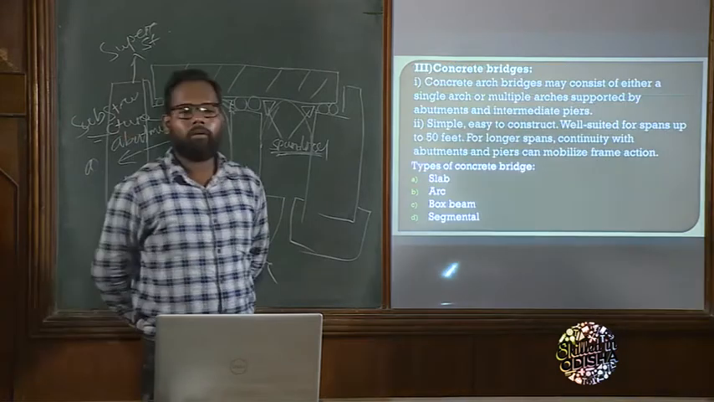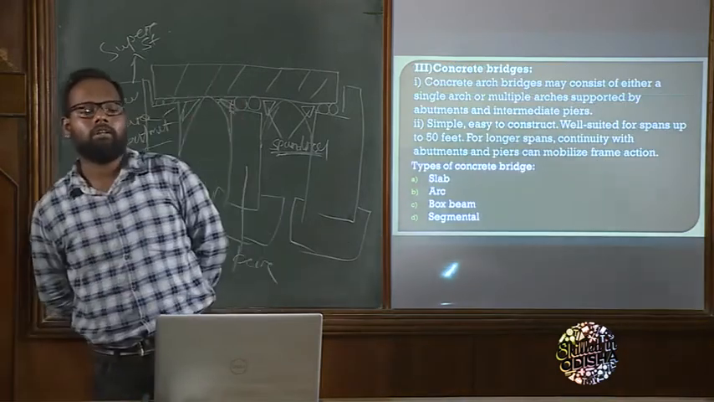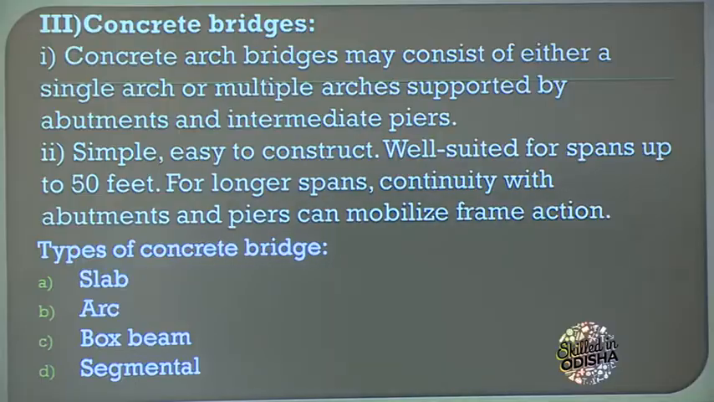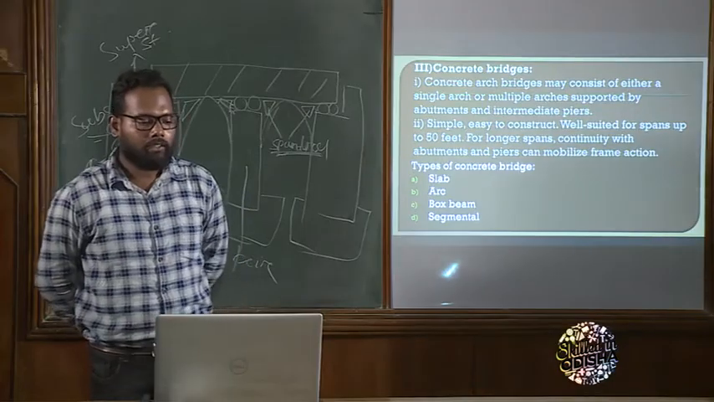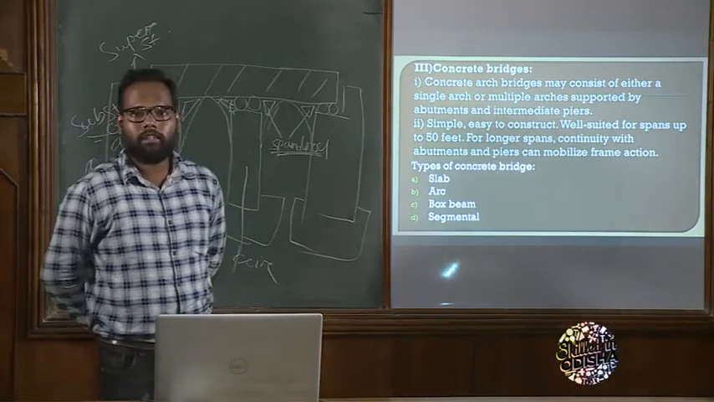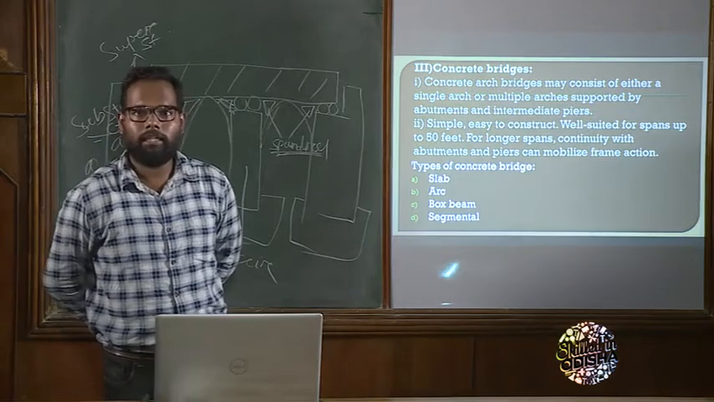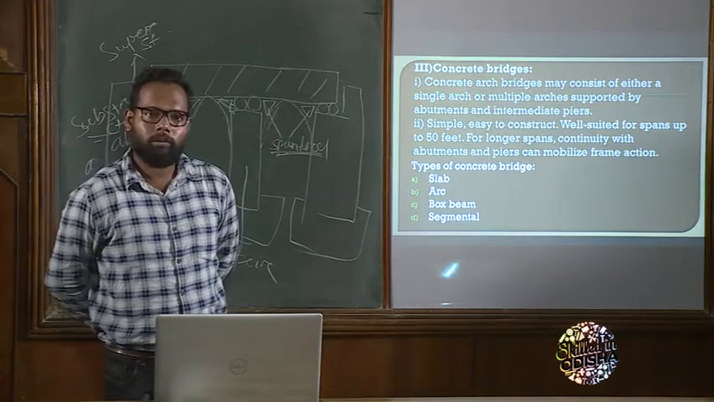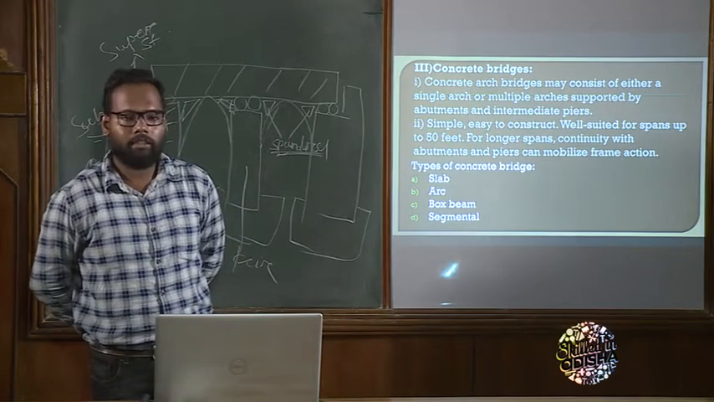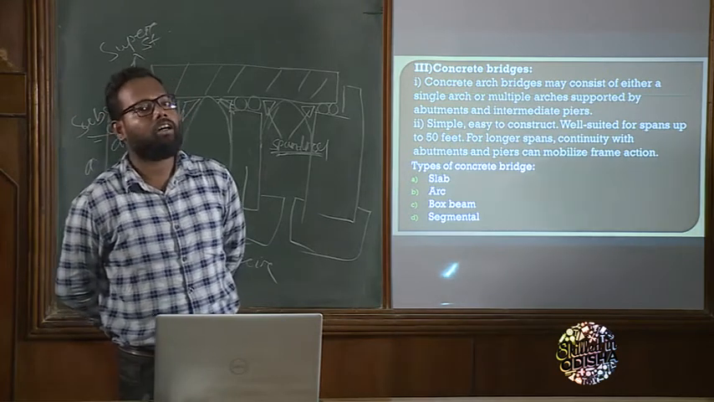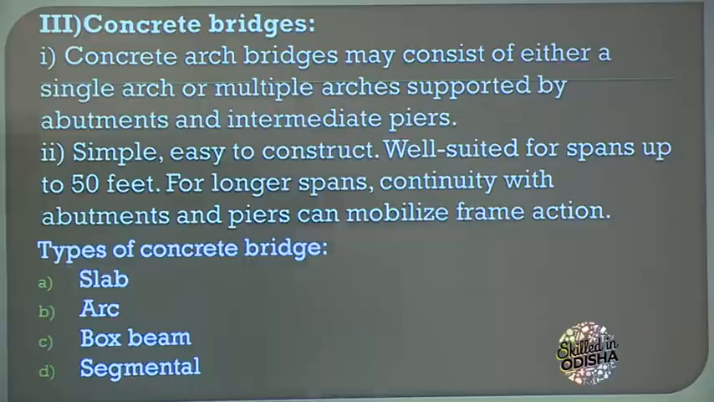Next, come to the third classification, which is the concrete bridge. What is a concrete bridge? It is simple. A bridge which is made up of cement concrete or RCC is known as a concrete bridge. Because there are two types of concrete, one is plain cement concrete, another one is reinforced cement concrete. So it can be built with plain cement concrete or RCC. Now come to the first point.